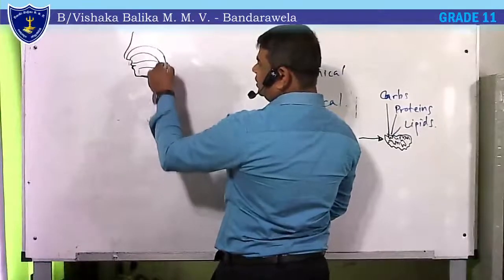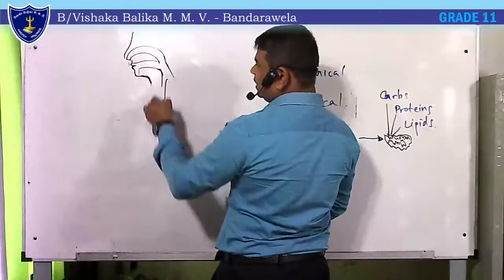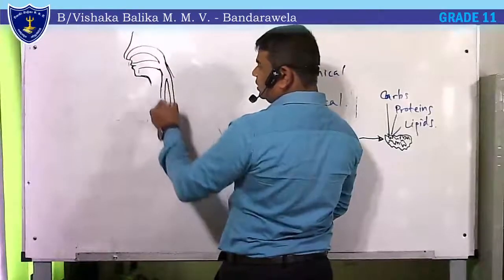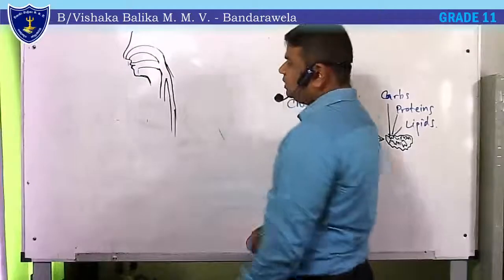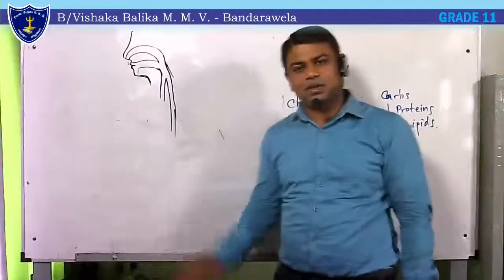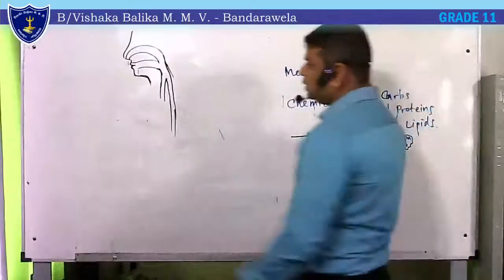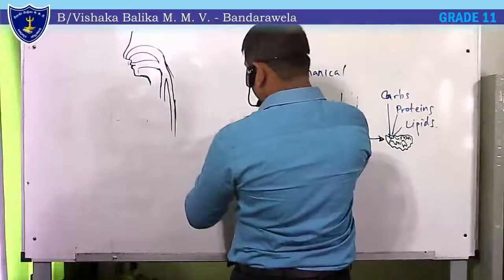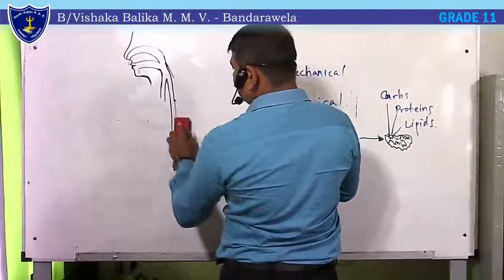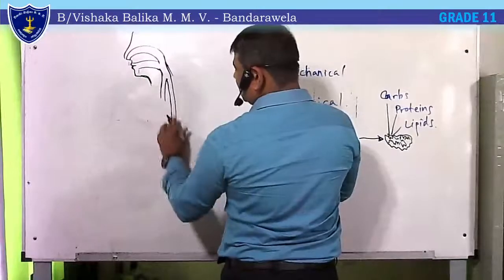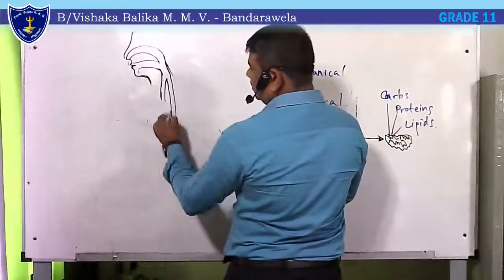Thereafter, through that common passage, the air tract and the digestive tract separate. This tube we can call the food pipe or the esophagus. This esophagus runs down, and there is the windpipe here.